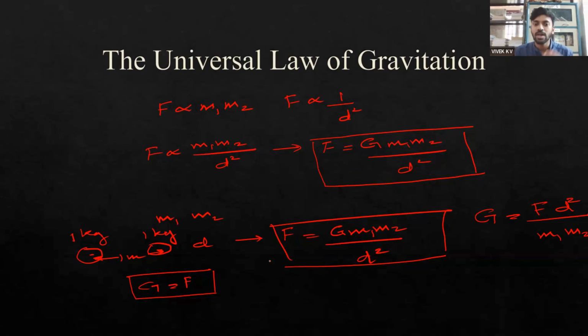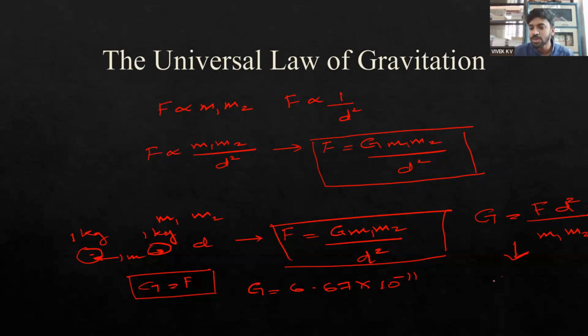So that force of attraction will be equal to the universal gravitational constant, which was experimentally determined by Henry Cavendish, and the value of G will be equal to 6.67 into 10 raised to minus 11. And the unit of G is very important. If you look at this equation, we can derive the unit.